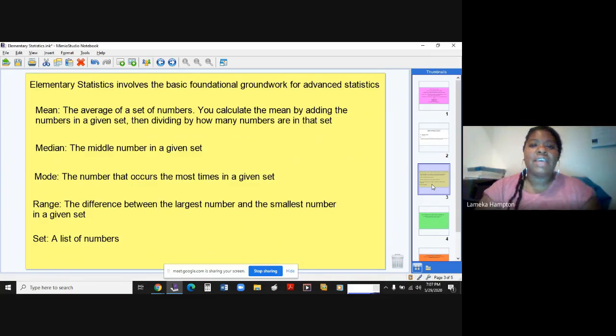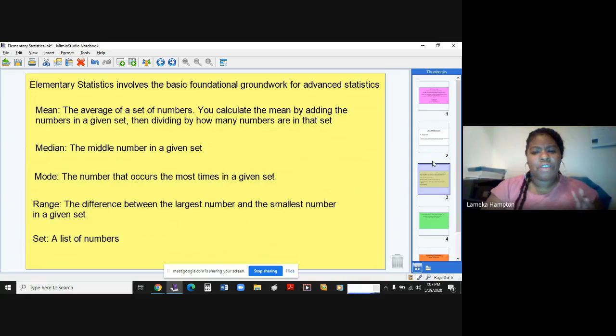So as it relates to elementary statistics, if you know how to add, subtract, and divide, this is not going to be an issue for you. I guarantee you it's not going to be an issue. Again, making sure you have that basic groundwork for your foundation to be very, very strong. So important to make sure that you know the basics or the fundamentals of math. And I do have a playlist that talks about the fundamentals of math. So if you are interested in that, be sure to check out that playlist, okay?